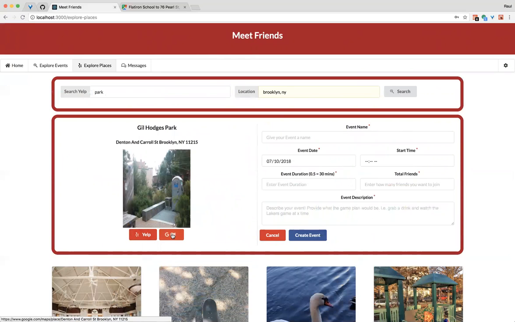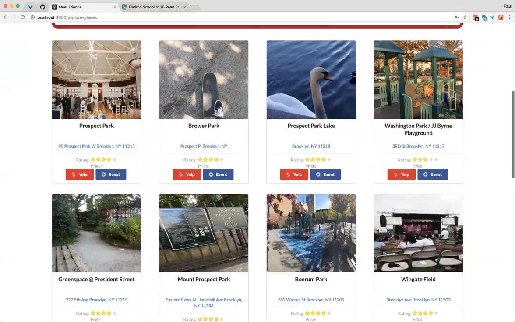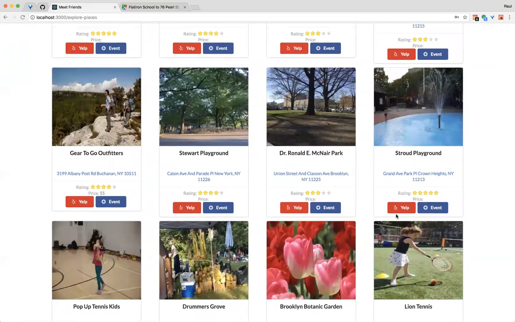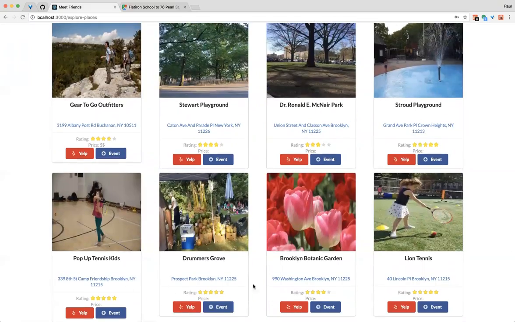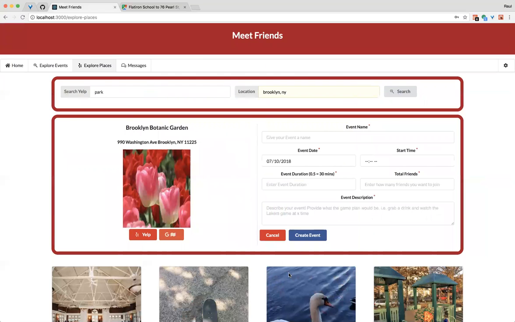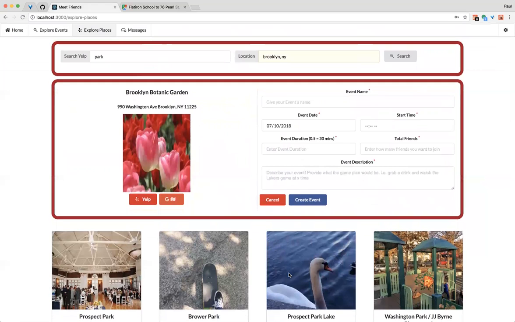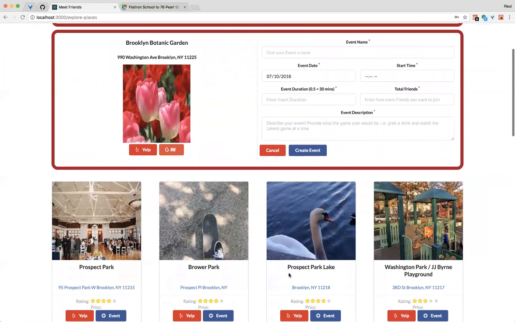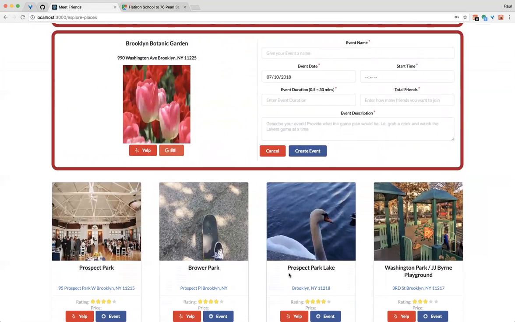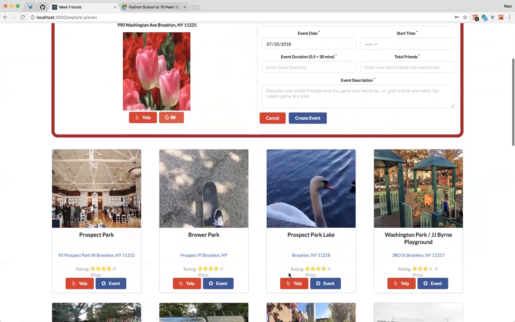Same thing, I can review or see how far away it is from me before I decide to create that event. If, let's say, I don't like that one and decide to choose a different one, I can just click on the next event and it generates that data as well. That was implemented using Redux. So this way the storage is provided within a single source of truth, so in one location.